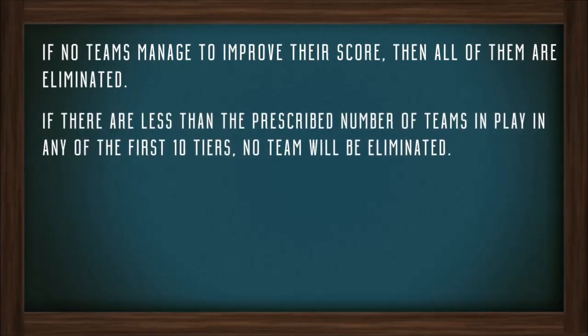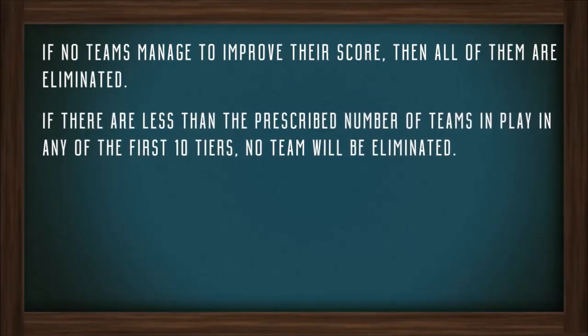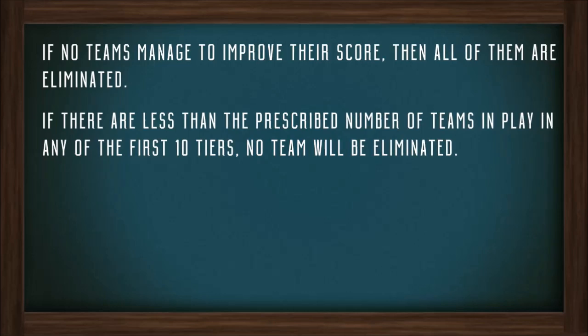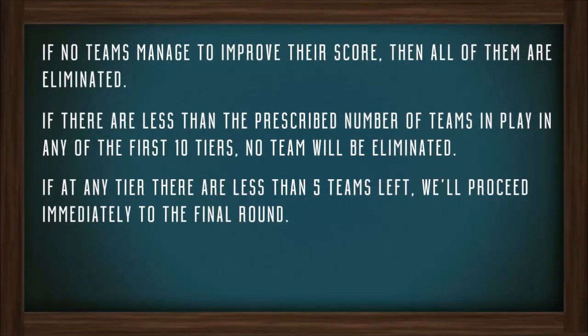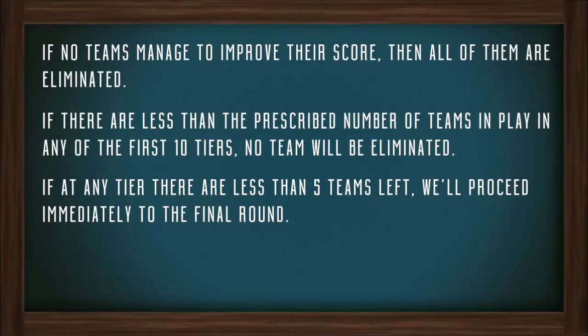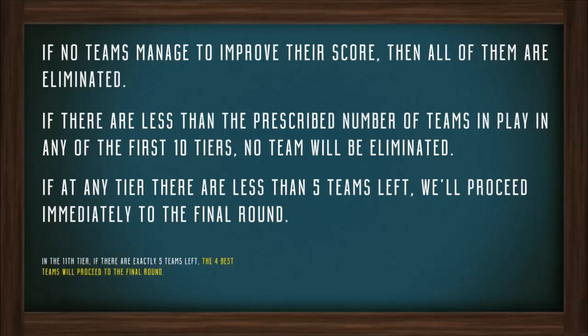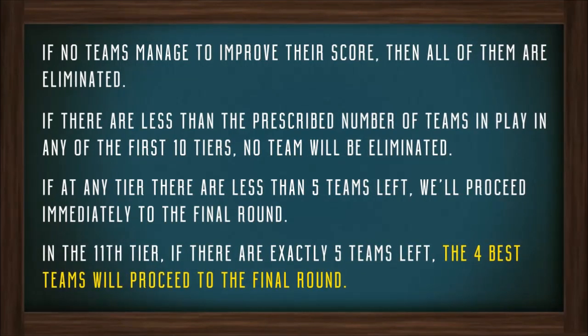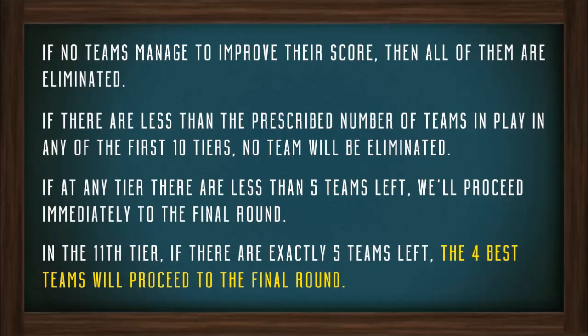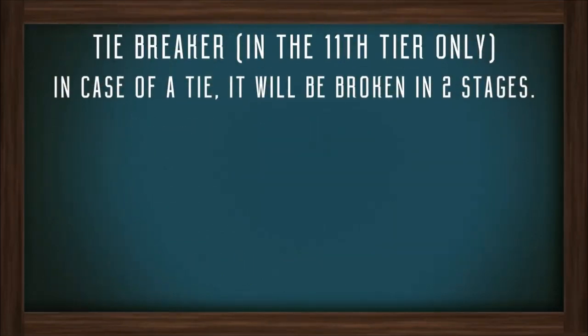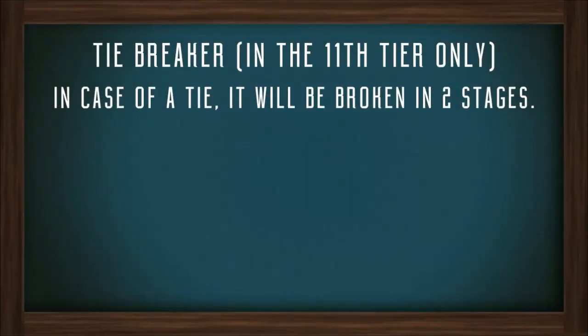If there are less than the prescribed number of teams in play in any of the first 10 tiers, no team will be eliminated. If at any tier there are less than 5 teams left, we will proceed immediately to the final round. In the 11th tier, if there are exactly 5 teams left, the 4 best teams will proceed to the final round. In case of a tie, this will be broken in 2 stages.